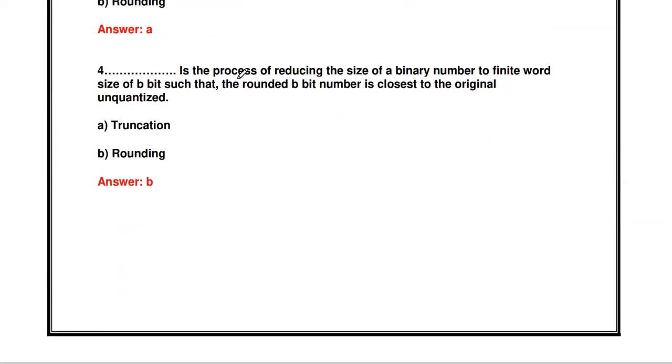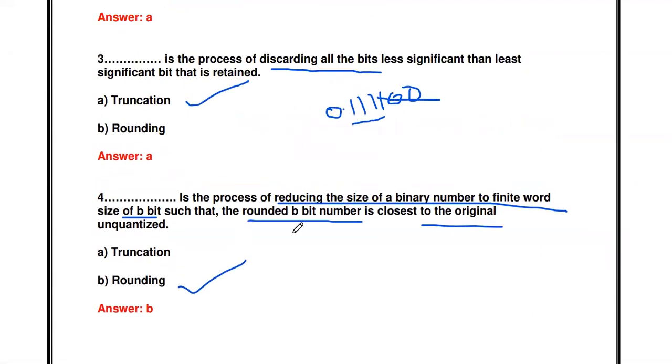The next one: dash is a process of reducing the size of a binary number to a finite word size of b bits such that the rounded b-bit number is closest to the original unquantized value. This process is called rounding. What is the difference between truncation and rounding?